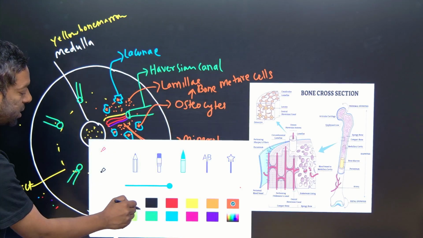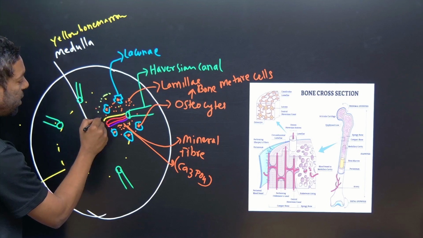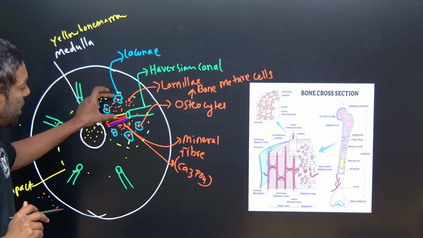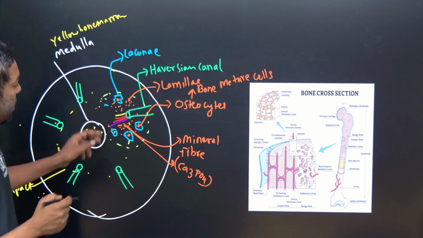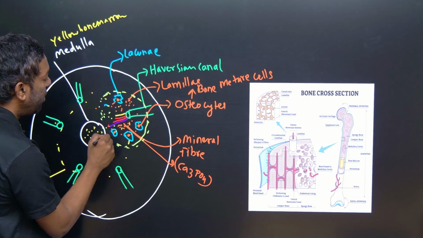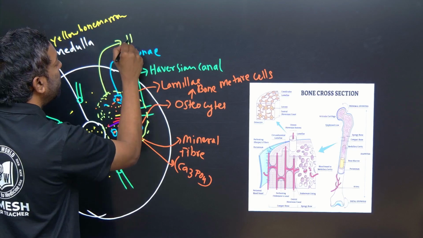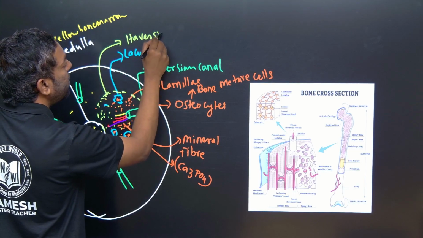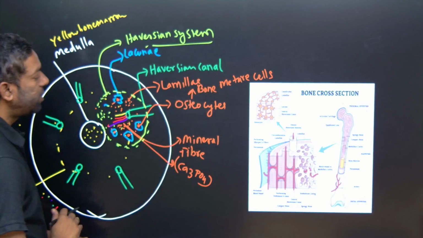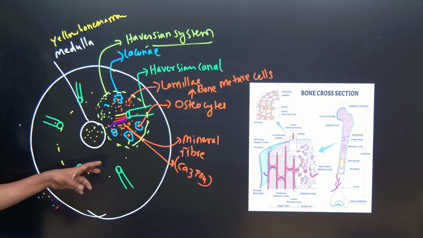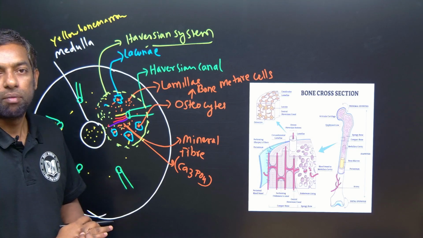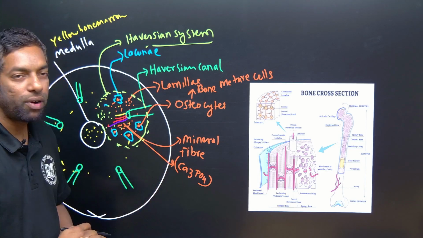Around the lamellae there is a circle covering all of this: one Haversian canal, lacunae, osteocytes, and the matrix. Around this there is a layer we can call the Haversian system. Around the medulla there are a number of Haversian systems to provide nutrition to the bone. Okay. This is about the Haversian system.